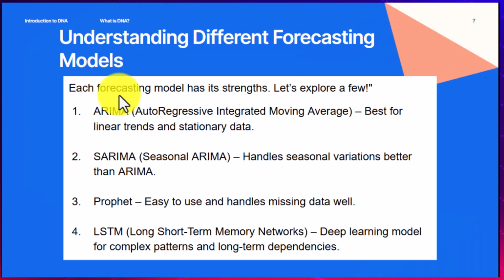We have autoregressive integrated moving average, which is the ARIMA, and is best for linear trends and stationary data. Then we have SARIMA, which is seasonal autoregressive integrated moving average, which also handles seasonal variations, but it is better than ARIMA. All right, then we have Prophet, which is the one we are using. So Prophet is easy to use and handles missing data well.